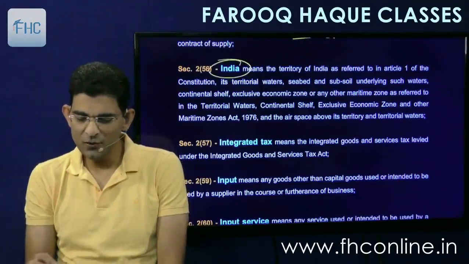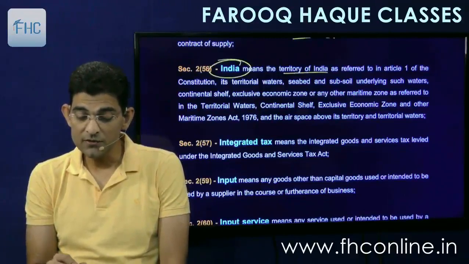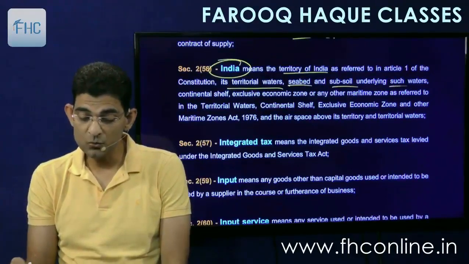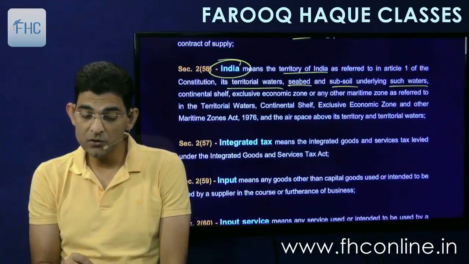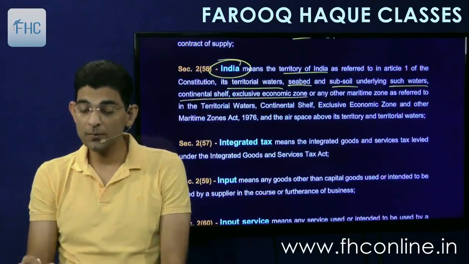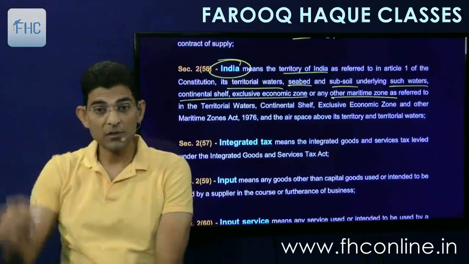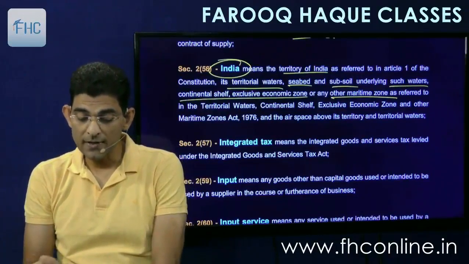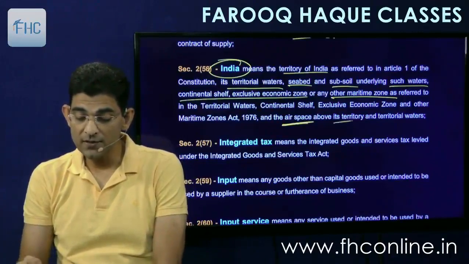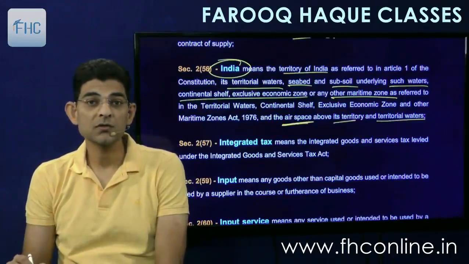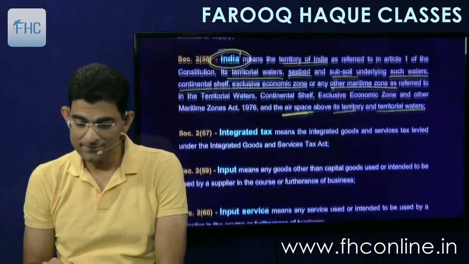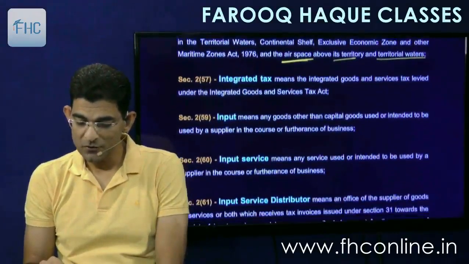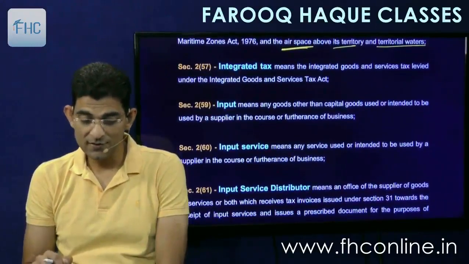India includes the territory of India, that is the landmass of India, as referred to in Article 1 of the Constitution. Then its territorial waters, that is up to 12 nautical miles, seabed and subsoil underlying such waters, then continental shelf and exclusive economic zone or the maritime zone, this goes up to 200 nautical miles, under the Territorial Waters, Continental Shelf, Exclusive Economic Zone Act, and the airspace above its territory and territorial waters. Great. So no need to explain again because we had already studied this in detail earlier on.